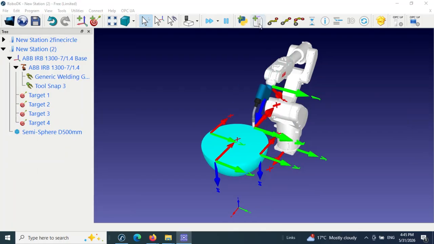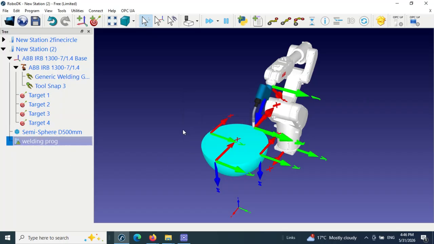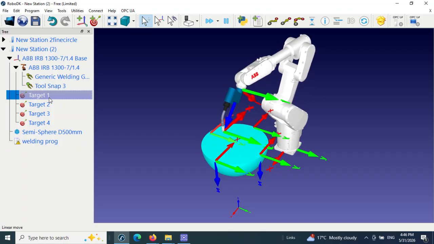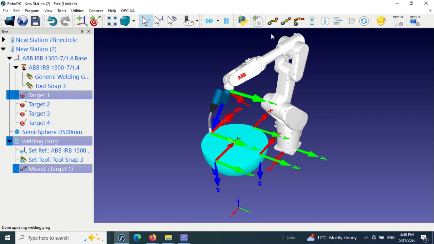Next step, we want to make a program. Click on here, program number 1, rename it welding prog. Okay, so in the target number 1, bring the robot in the target number 1, and the target number 1, I want to be a linear target. Click on here, add a linear movement to a program. Click on here. Target number 1 is linear.